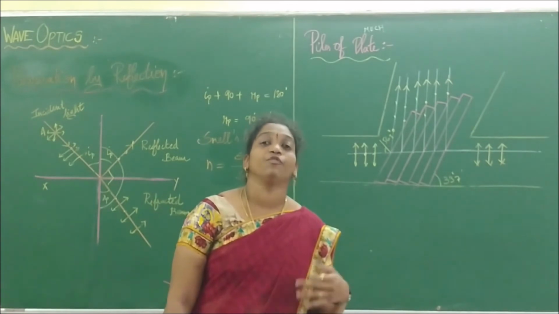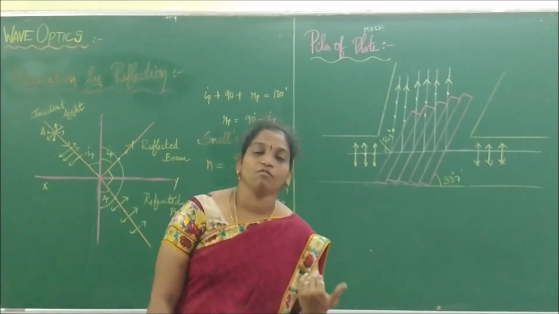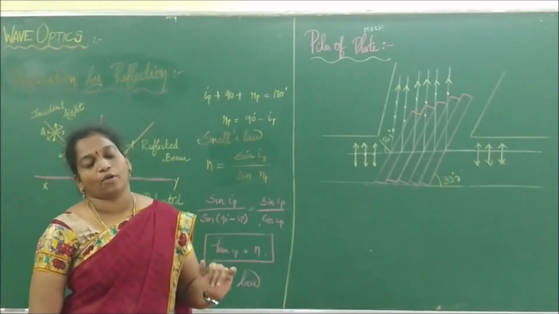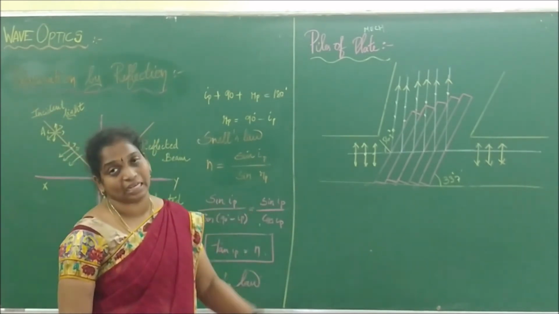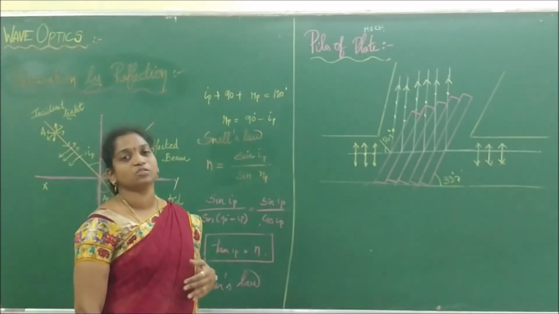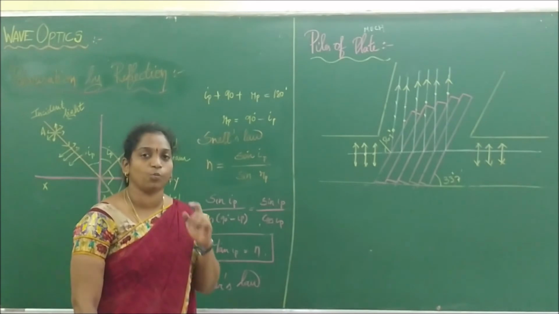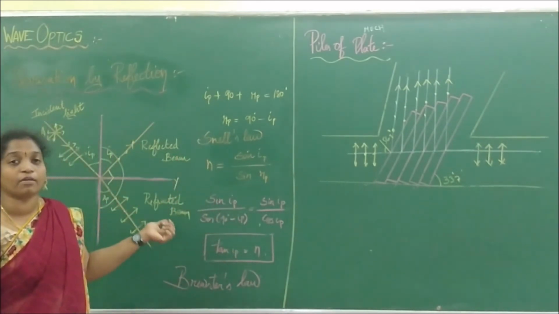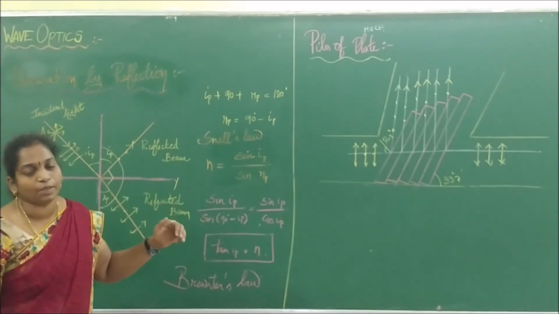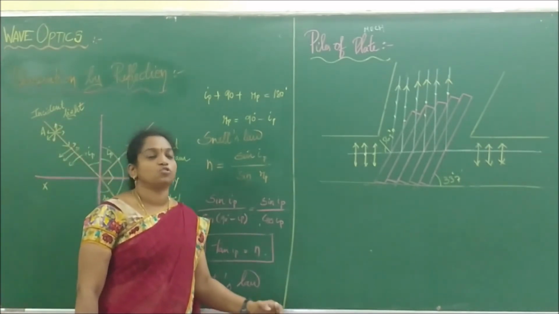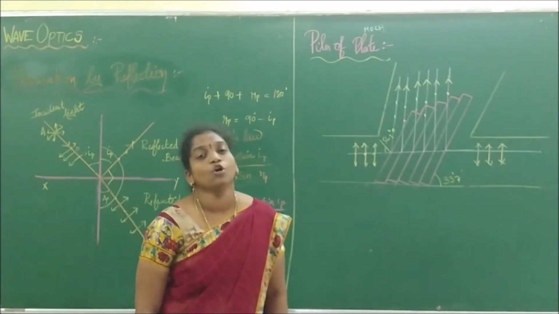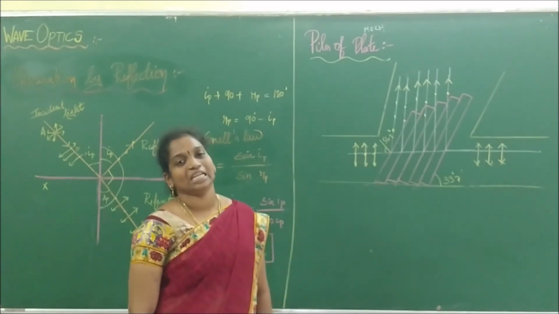The reflected beam is fully polarized. We call that the polarizing angle. So for glass, what is the angle of polarization? If they ask you, you have to say 56.3 degrees, at which the reflected and refracted beams are at right angles to each other, and we can say that the reflected beam is fully polarized. So for glass, the polarizing angle is 56.3 degrees.